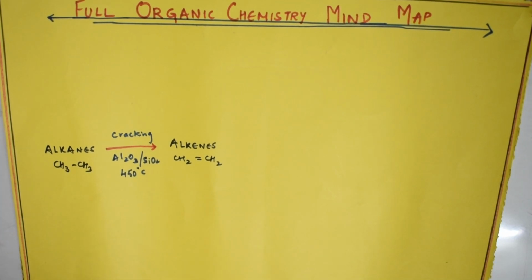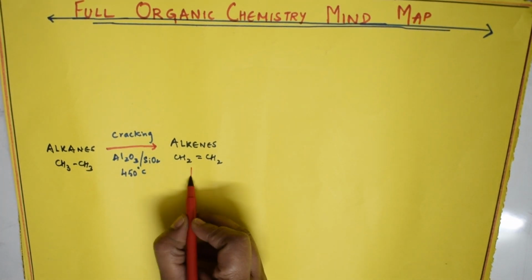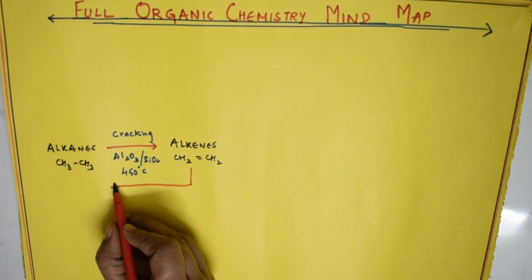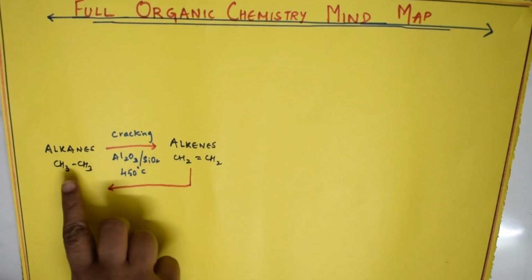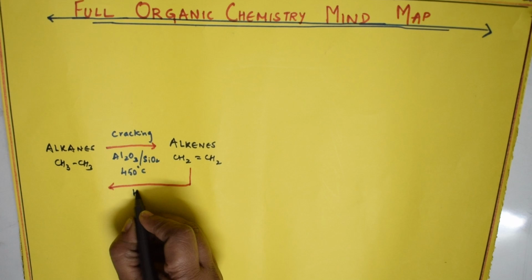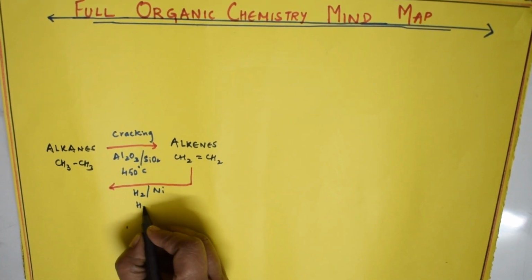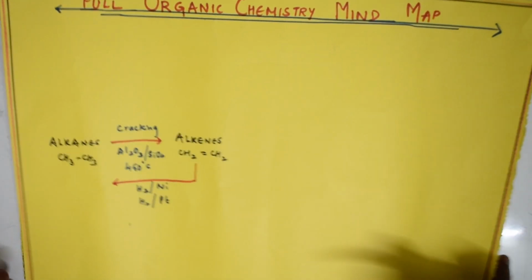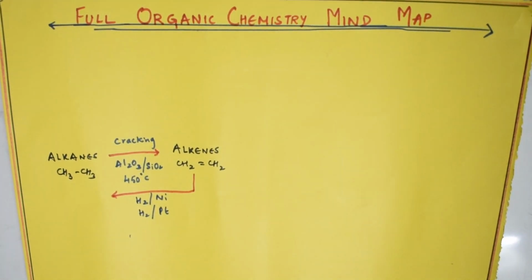Now to convert alkenes back to alkanes, just see the reverse. What process are you going to use? You are going to break this double bond and add hydrogen. Addition of hydrogen is nothing but reduction, isn't it? How do you add? I'm going to add hydrogen in the presence of metal catalyst nickel, or I can use hydrogen with platinum as catalyst. This is also fine. So alkanes to alkenes is over. Alkenes to alkanes is over.